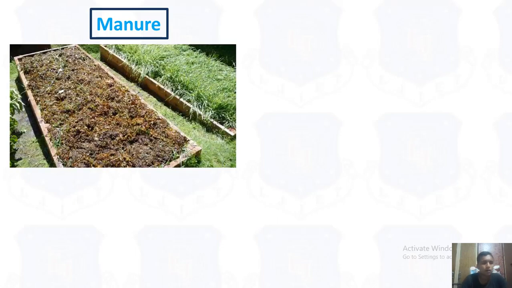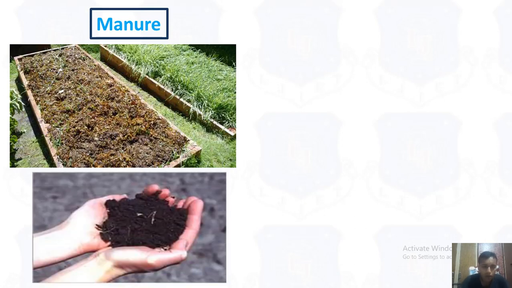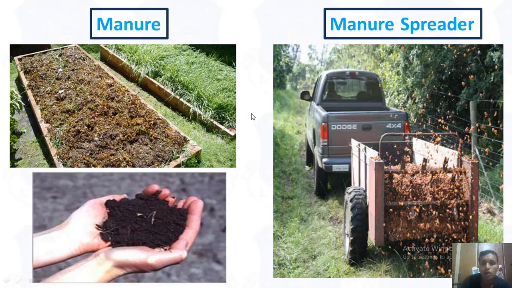First is manure. You can see in the figure that this is manure fertilizer. In Hindi you can also call it khad. If we see the actual picture, it looks like this. In this figure you can see our manure for the crop. Now the manure spreader: it is an automatic machine, a roller, that can provide the manure automatically to our crop.